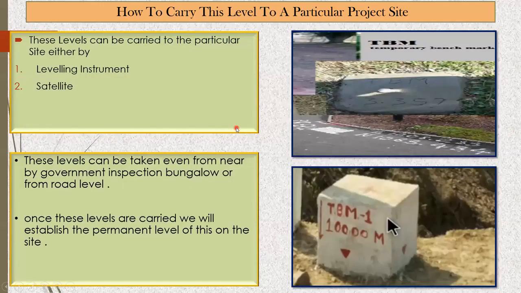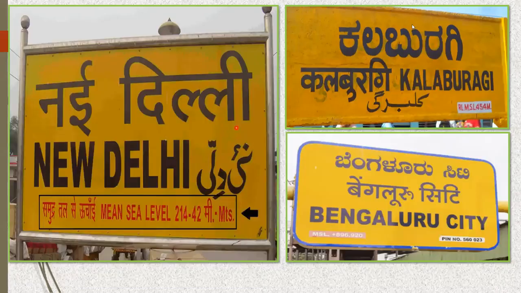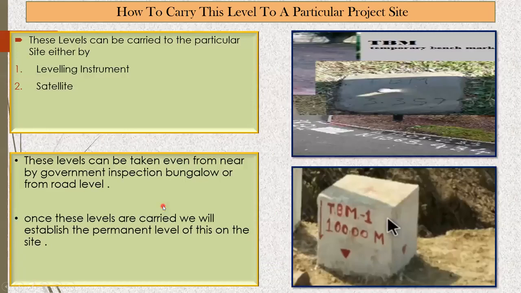So now we understood all these things. Now how do we carry this mean sea level? Because this RL, the reduced level we have, is at the railway station. Now let us say the site I am working on is 100 or 200 kilometers far away from the railway station. In that case, how do you transfer this level to your particular site?